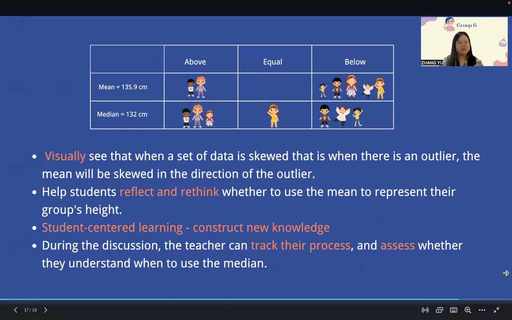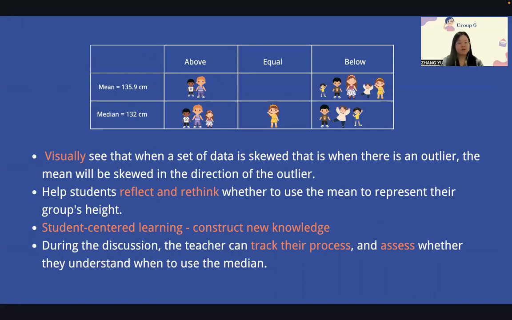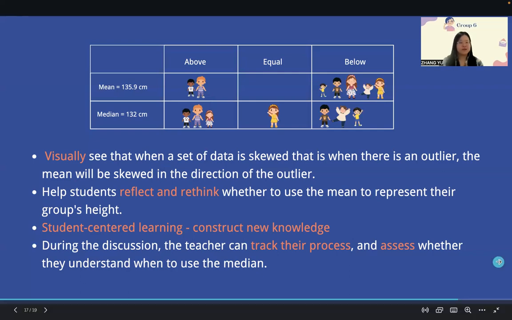This helps students to have an active discussion among themselves and then analyze the problems from different angles, which is more effective in solving the misconception and helps them construct new knowledge. During this discussion, teachers can also track students' progress and assess whether students understand when to use the median. So, next slide.